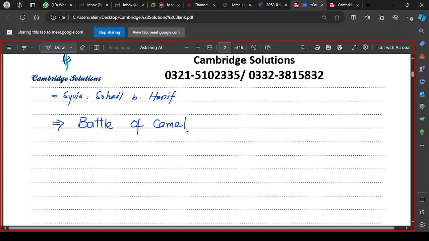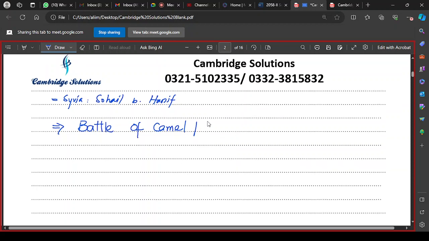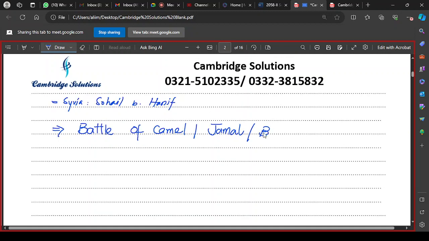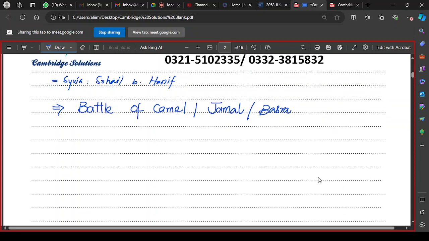Okay, the Battle of Camel took place, which is also called the Battle of Jamal, because in Arabic, camel is Jamal. It is also called the Battle of Basra, which was fought during the Caliphate of Hazrat Ali: the Battle of Basra, or the Battle of Jamal, or the Battle of Camel. The Battle of Camel was fought between Hazrat Ali and Hazrat Aisha Radhiyallahu anha. Okay, this battle was fought between these two forces.